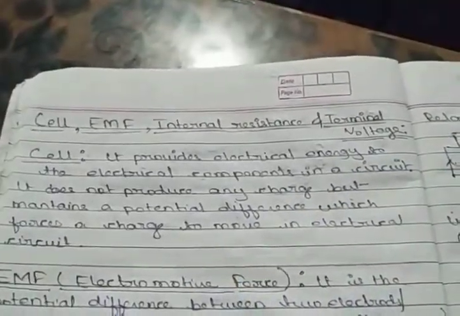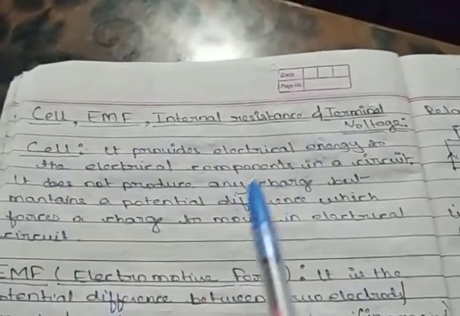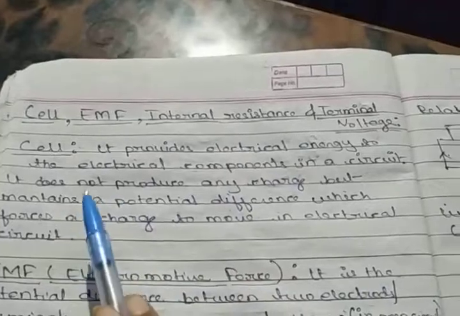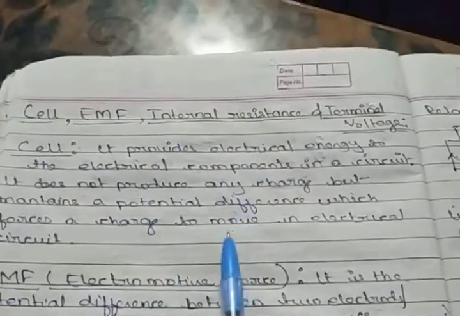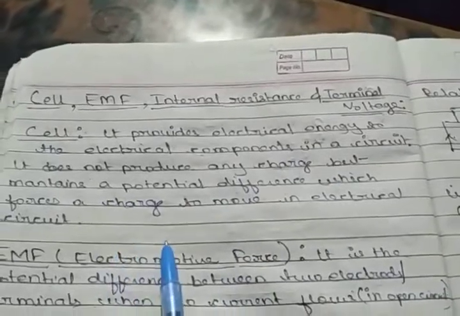Now, how does a cell do that? A cell does this work by maintaining a potential difference which forces the charge to move in the electrical circuit.